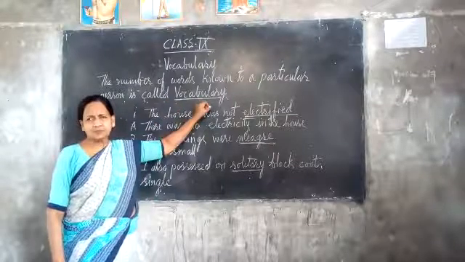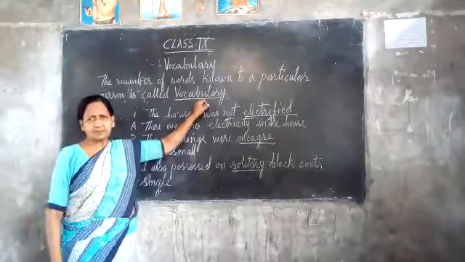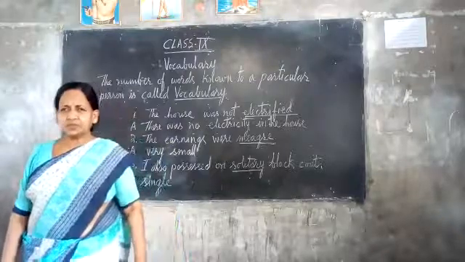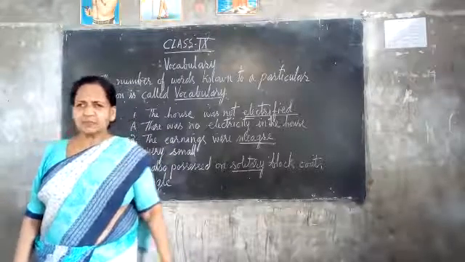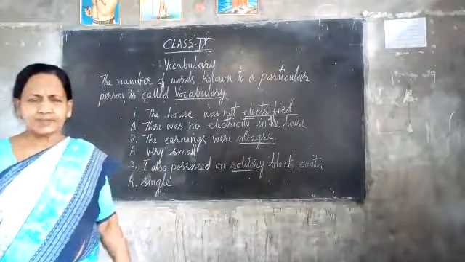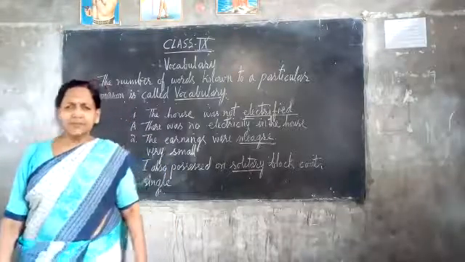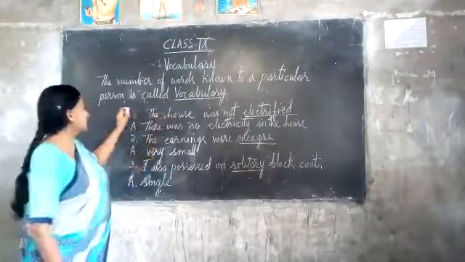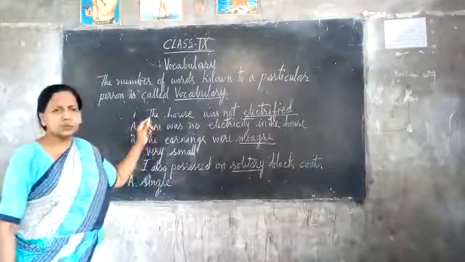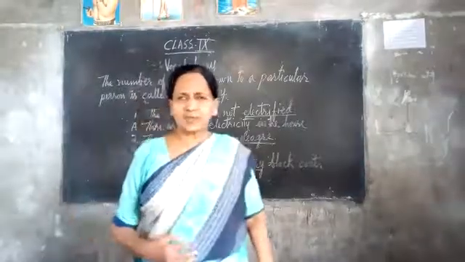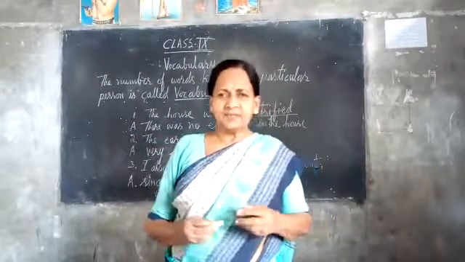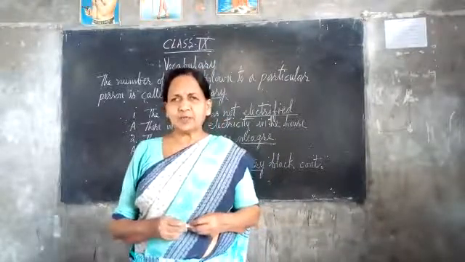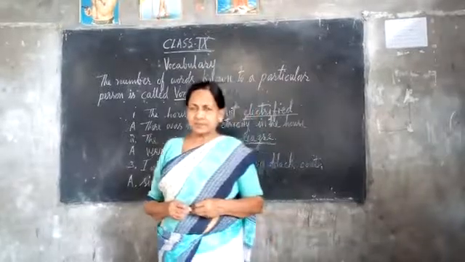While you're at school, what would be your vocabulary? Desk, bench, bags, notebooks, textbooks, pens, pencils, pouch, your lunch box, the blackboard. These words would be your vocabulary. So, vocabulary is the number of words known to a particular person in the field, in the job, or in the place where a particular person is situated or conditioned.